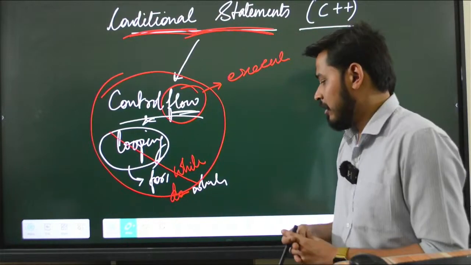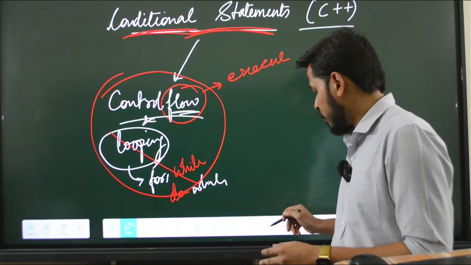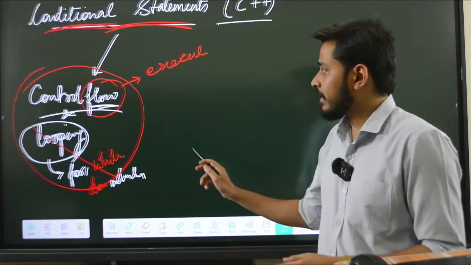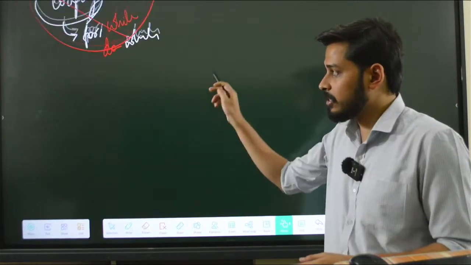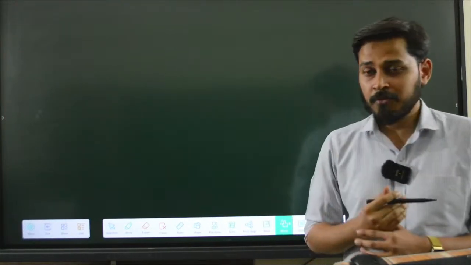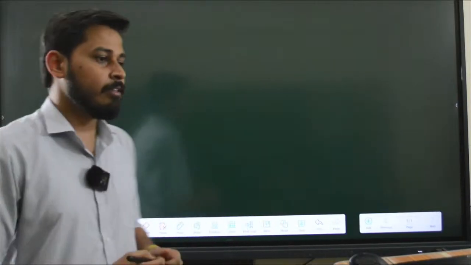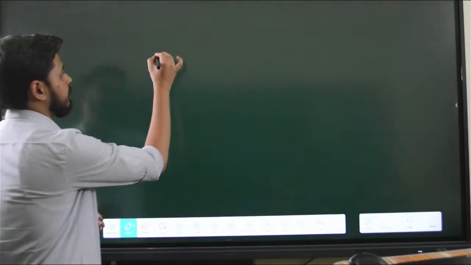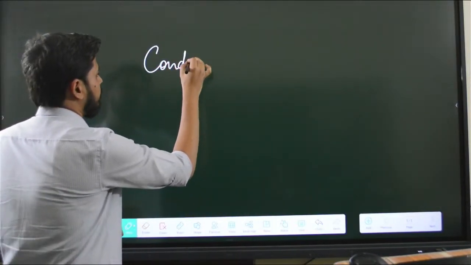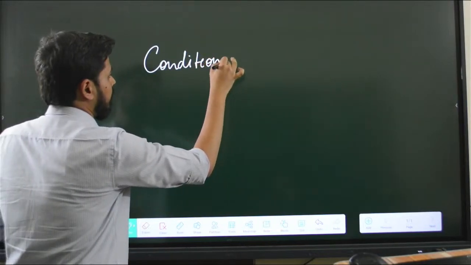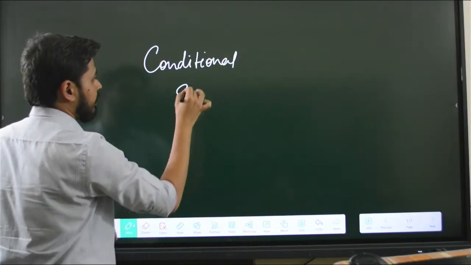So let us understand that, and continue our conditional statements concept. First of all, what are conditional statements? There are two words in it: the first word is conditional and the second word is statement.